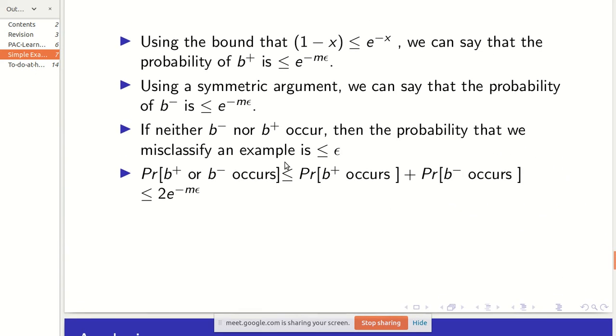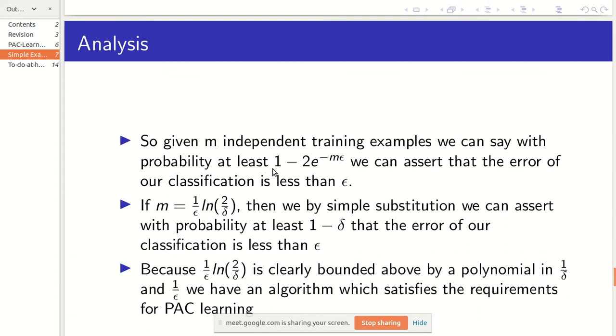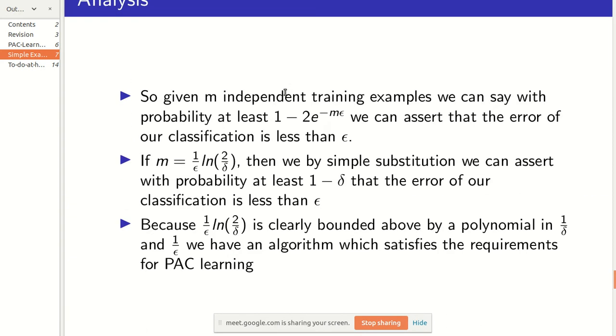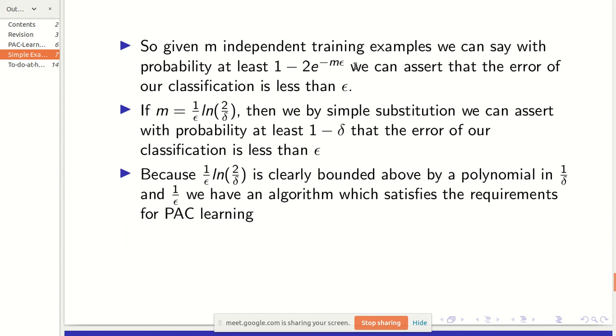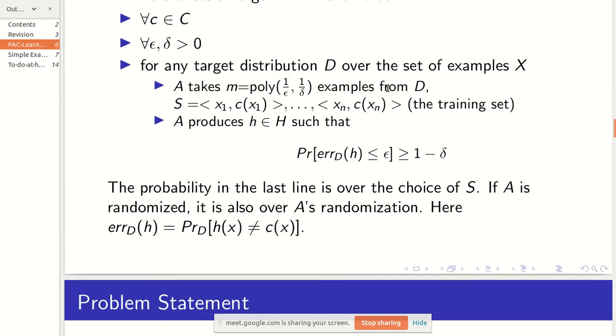Because if the bad event is occurring with at most this probability, then the probability that neither b minus nor b plus occurs is at least 1 minus 2 times e to the power minus m epsilon. And with this probability, we can say that the error of our classification is less than epsilon. By error I mean this error here.